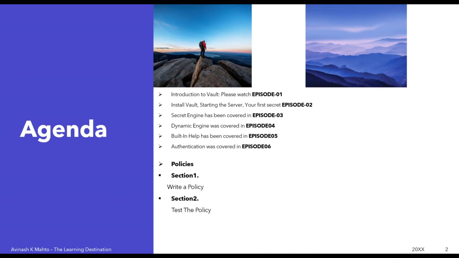Under the policy section, I have divided it into two sections, section 1 and section 2. In section 1, I am going to talk about writing a policy, and whatever policy we create, the same we will test in section 2. So as usual, without any further delay, let's start the practical session.